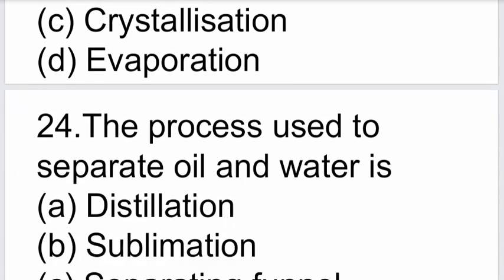The next question. The process of separation of an insoluble solid from a liquid is called: filtration, decantation, crystallization, or evaporation. The correct answer is filtration.